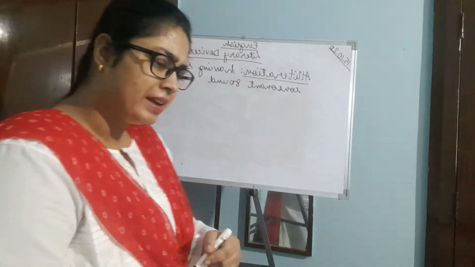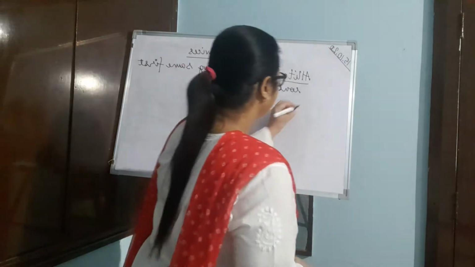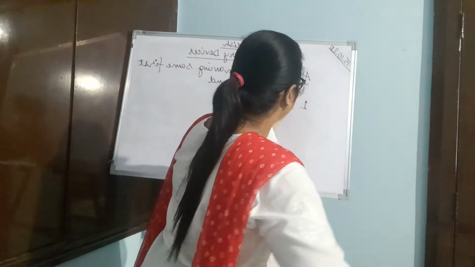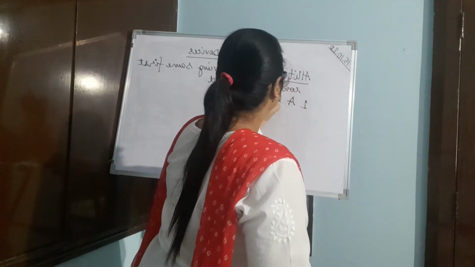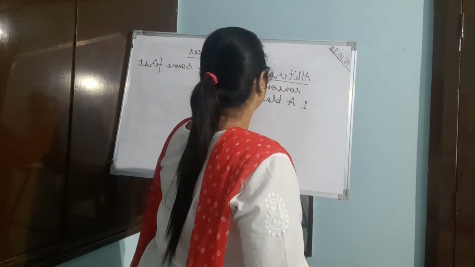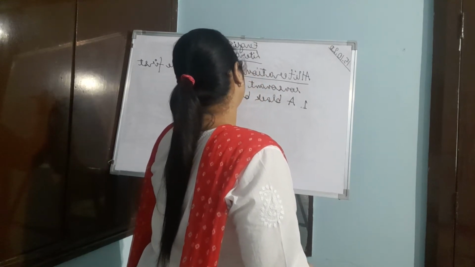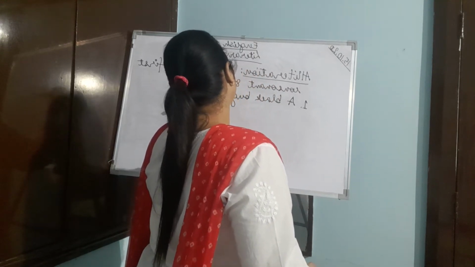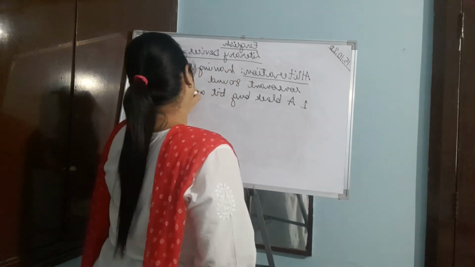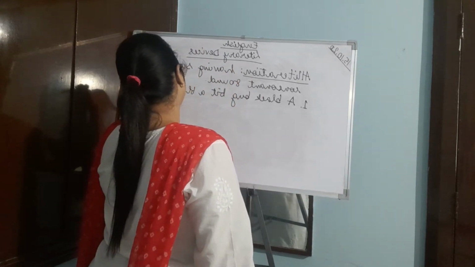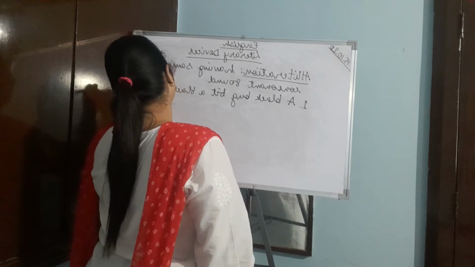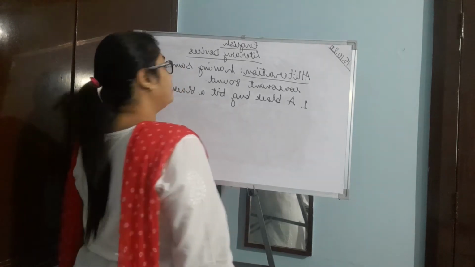For example, a black buck bit a black bear.